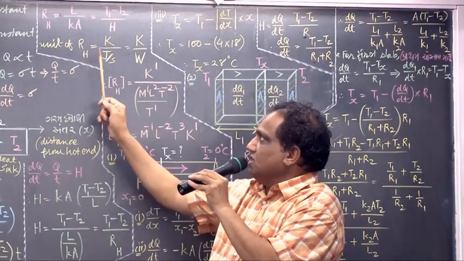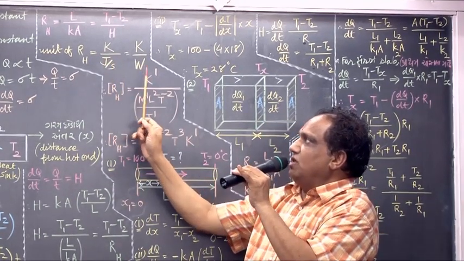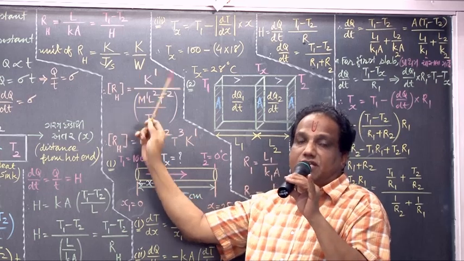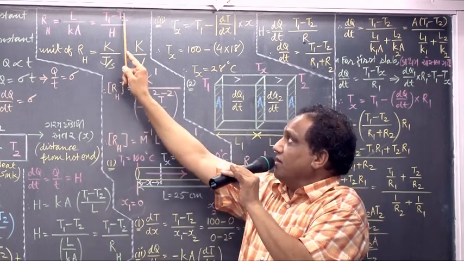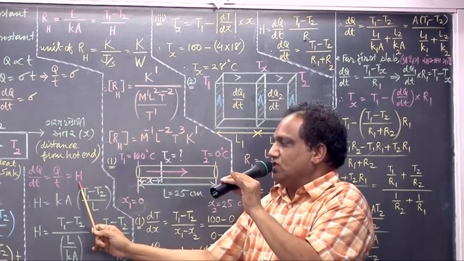Energy upon time, so joule upon second. But joule upon second is also known as watt. I repeat. For temperature difference, what is the unit? Kelvin.